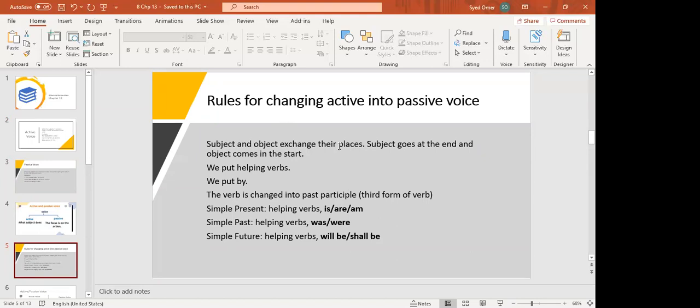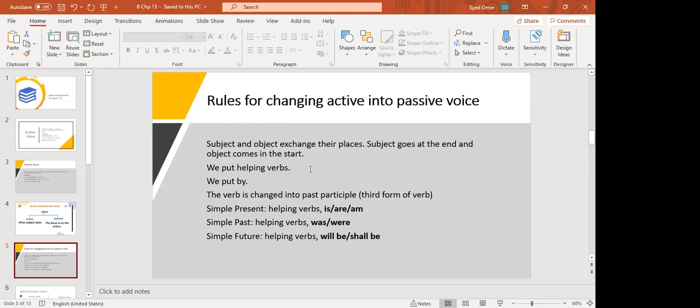Now, the first main rule of changing active into passive voice: keep your notebooks or rough copies with you so that you can note down the important points. The first main rule is that subject and object exchange their places. It means that the object comes at the beginning of the sentence and the subject goes at the end, because in active voice the subject is doing the action, and in passive voice the subject is acted upon by the verb. This is the first rule.